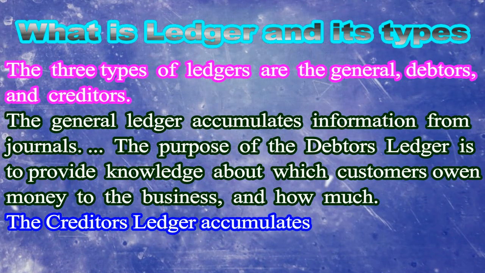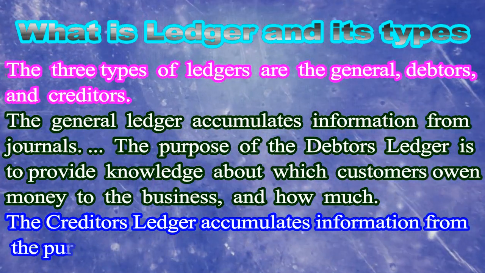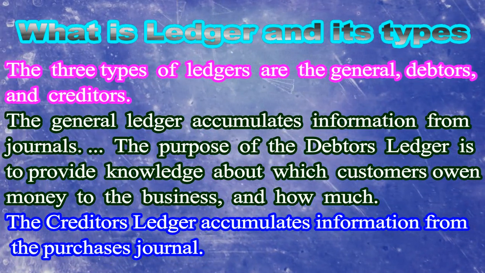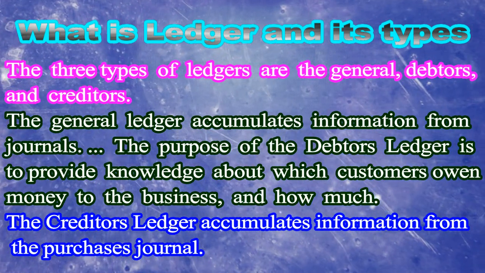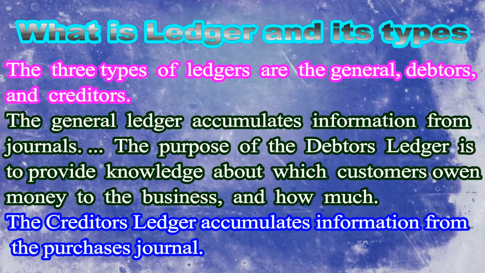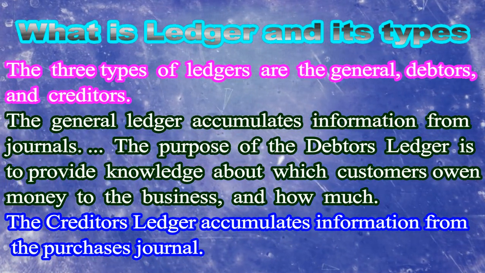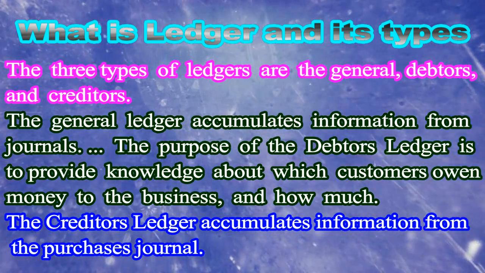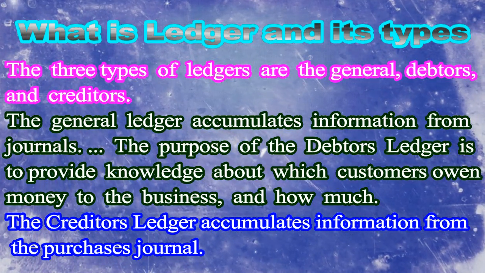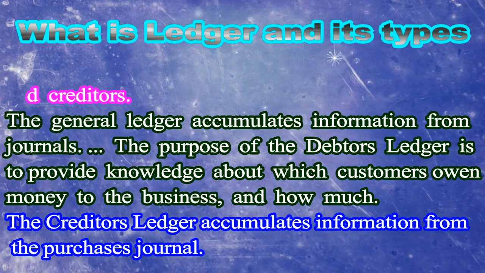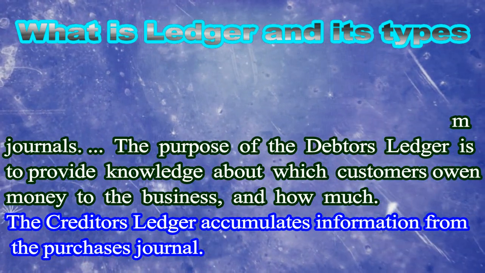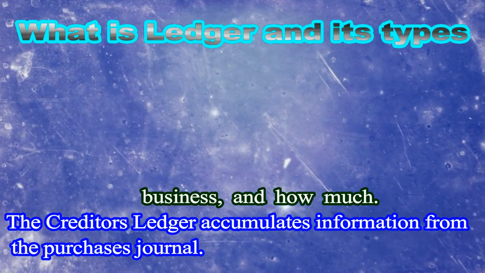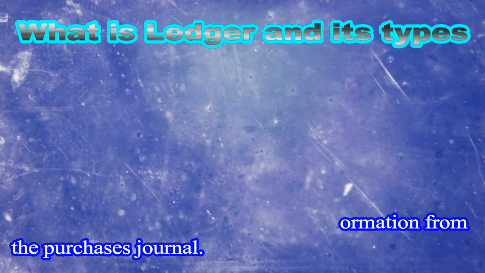The purpose of the debtors ledger is to provide knowledge about which customers owe money to the business and how much. The creditors ledger accumulates information from the purchases journal.